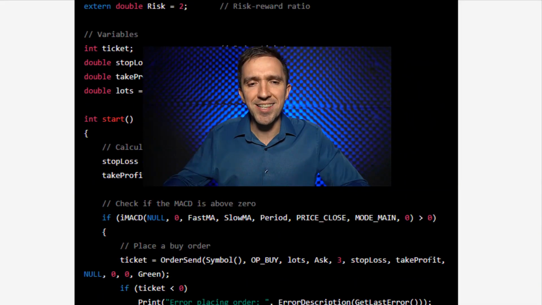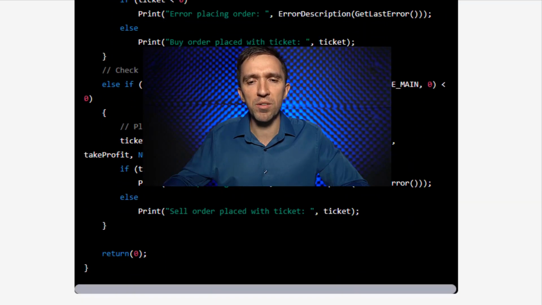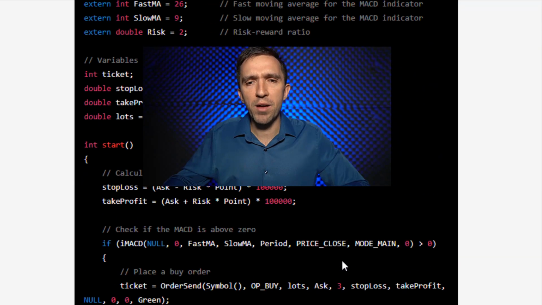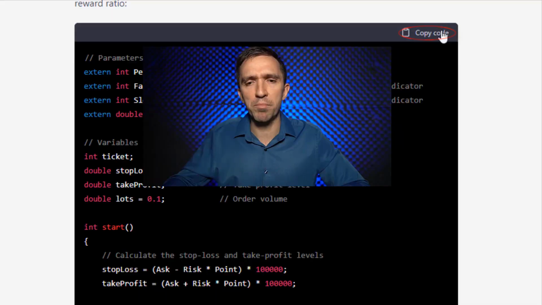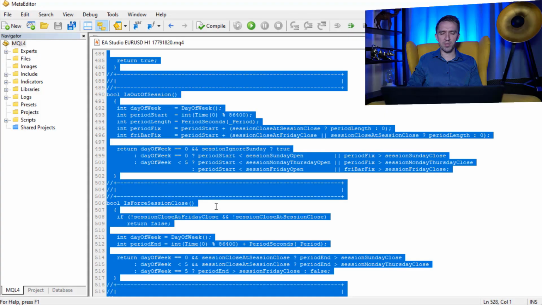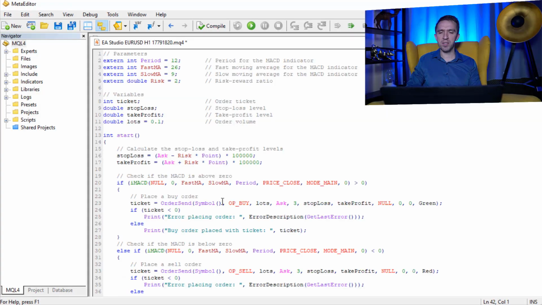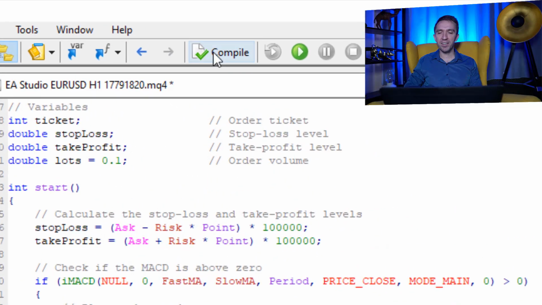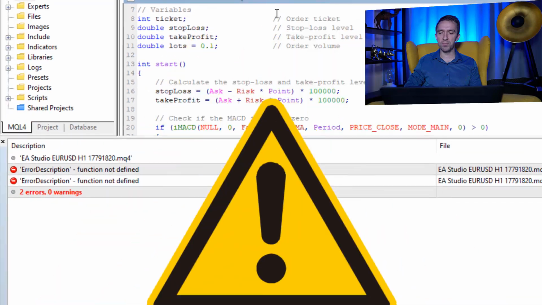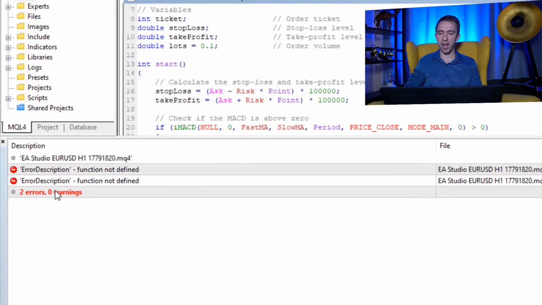Once it's ready, I see a code that looks suitable for MetaTrader. However, what I will do is just copy the code and put it into action. So now I'll put the code in the MetaEditor and we will backtest the robot on MetaTrader. I'll delete the code for one of the expert advisors I have and I will paste the one that we have from the AI. So if I compile it, you will see that, oops, we have 2 errors.